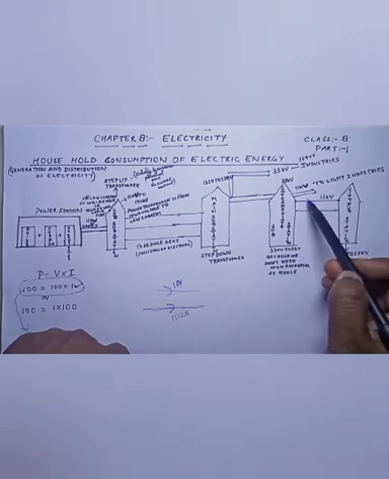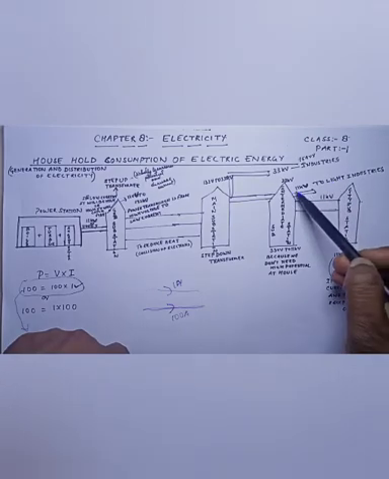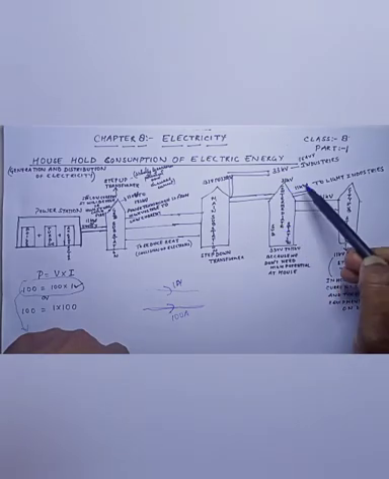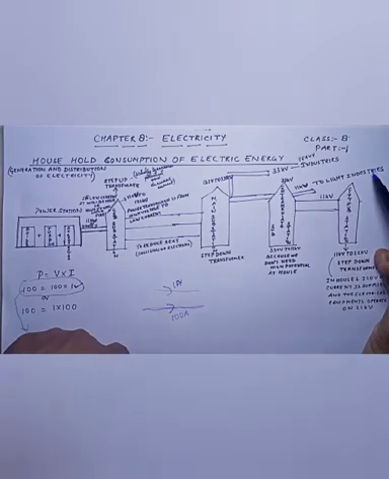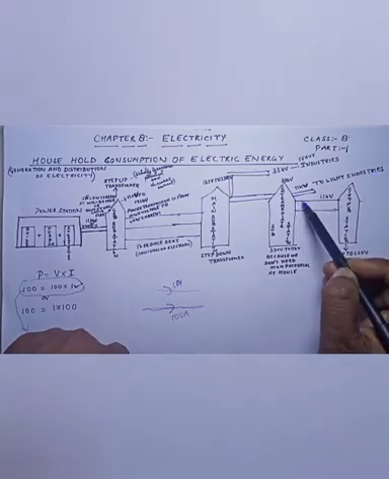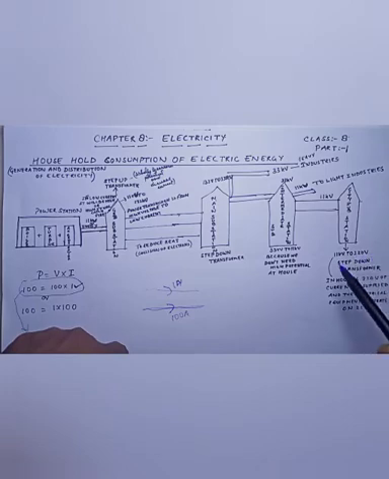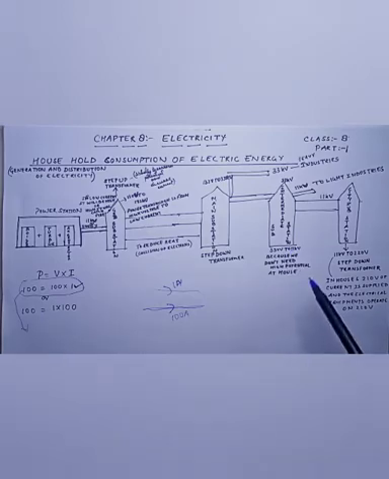Now as we move, what happens? This 11 kilovolt, when it reaches the intermediate substation, some of the energy is being given to light industries and the rest of the 11 kilovolt is shifted to the city substation where again this 11 kilovolt is switched to 220 volt with the help of a step down transformer, because in houses 220 volt of current is supplied and the electrical equipments operate on 220 volt. I hope this much is clear to everyone.